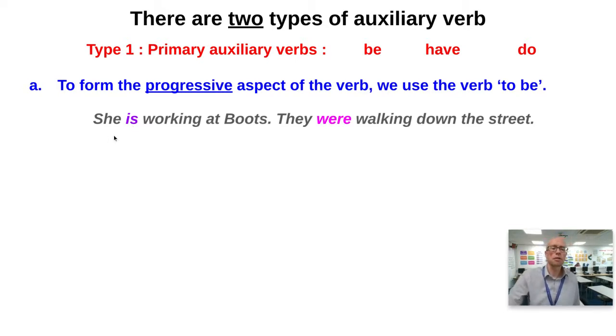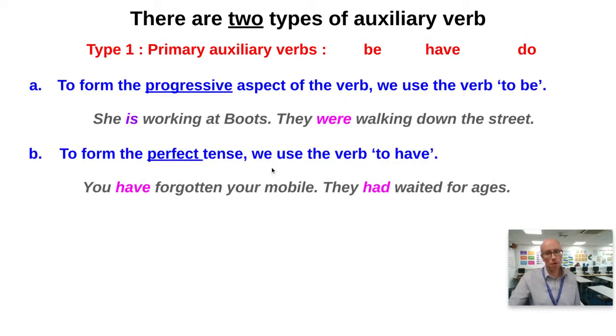So she is working at Boots is using the primary auxiliary verb to be in order to form the progressive aspect. If we wanted to use the past tense, then we would say they were walking down the street. So that's the form of the verb to be in the progressive.